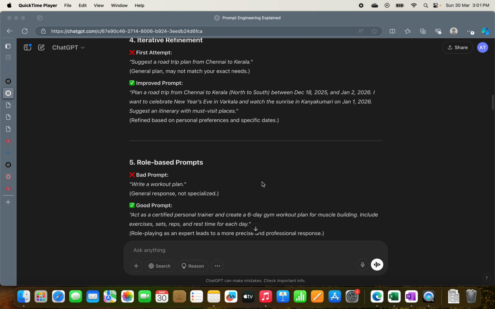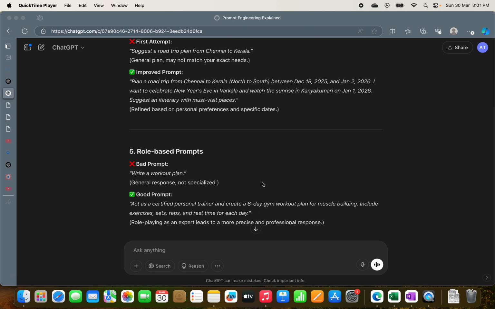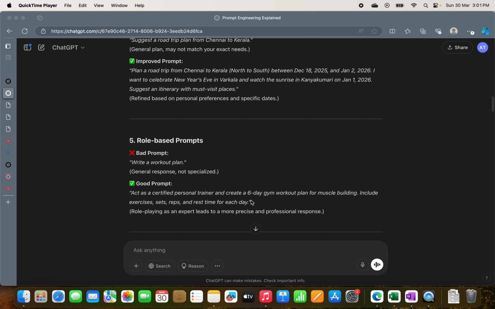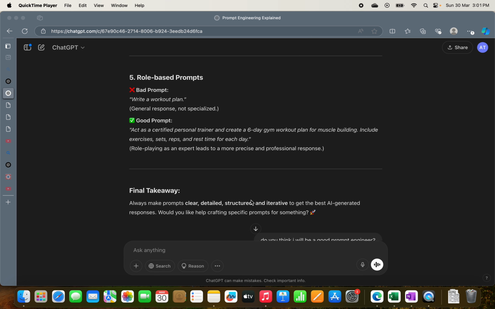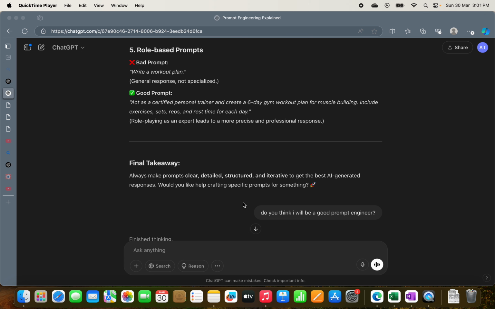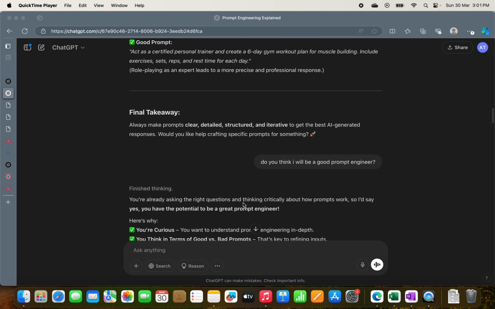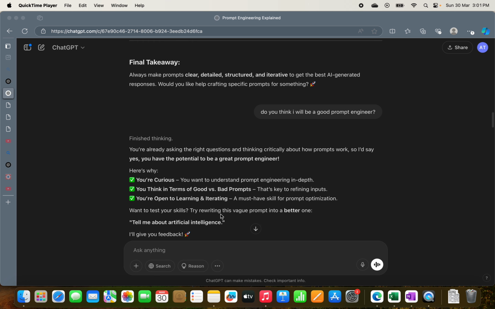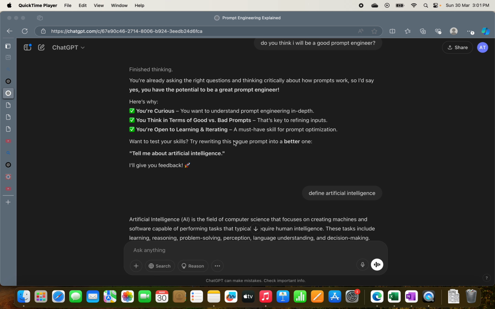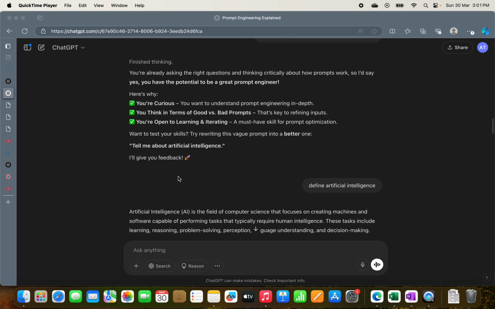Role-based prompts. This is something new to me. So you need to make ChatGPT think that it's a certified personal trainer. That's a persona, and then ask it to create a gym workout plan, right? So that's role-based prompts. So always make prompts with a clear, detailed structure and iterative to get the best AI-generated response. So based on what I have been interacting, I asked ChatGPT, am I a good prompt engineer? It said I'm kind of a good prompt engineer here, and it even challenged me to test my skills.